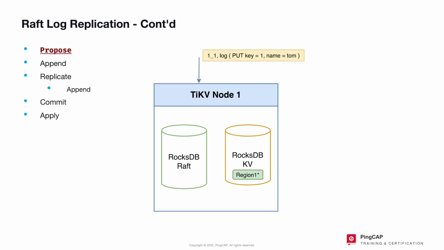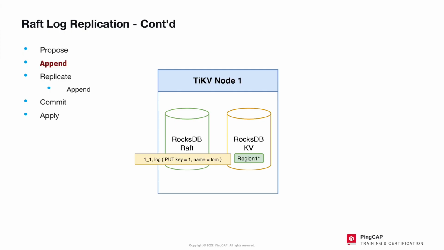Notice that the 1_1 entry is written to region 1 in the RocksDB KV database. Remember, there are two RocksDB databases on each TiKV node. One stores Raft information and the other stores database data in key value pairs. The next step is called append. Append means that the TiKV node receives the Raft log and persists it in its own RocksDB Raft instance. The log entries are stored locally.